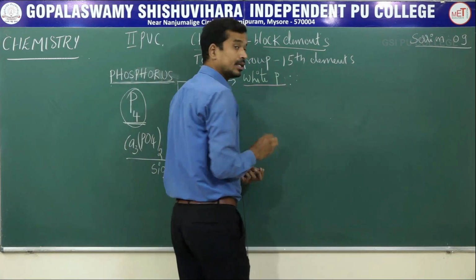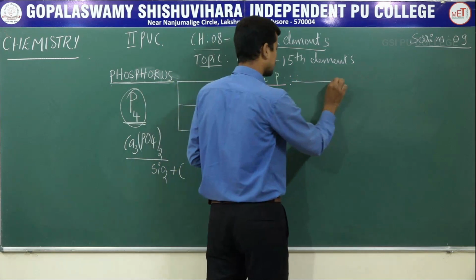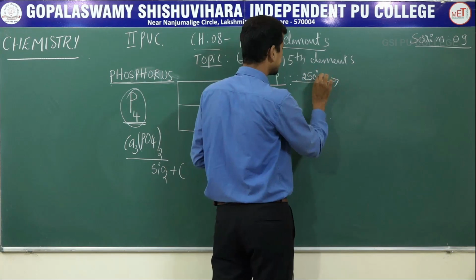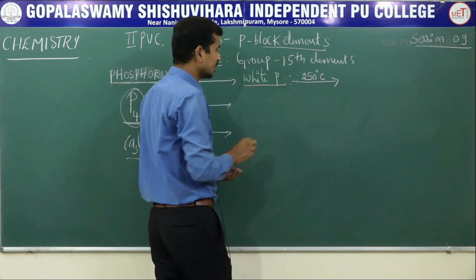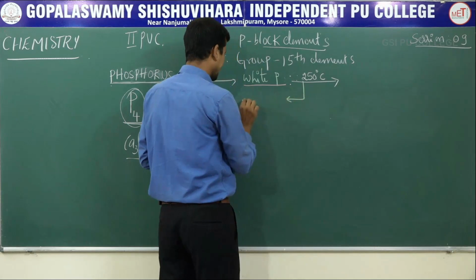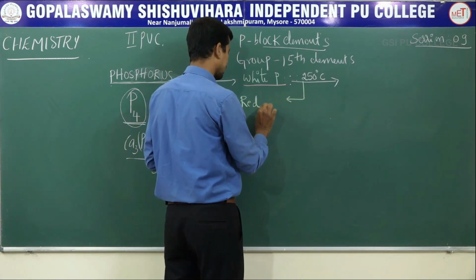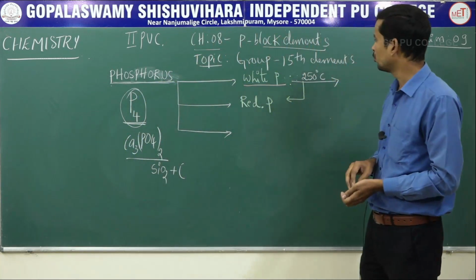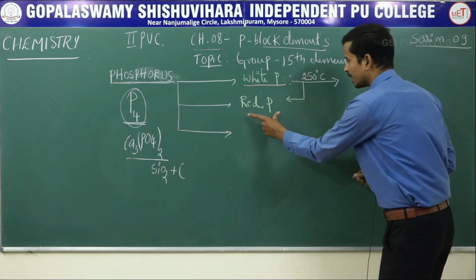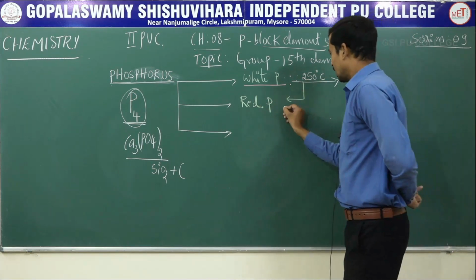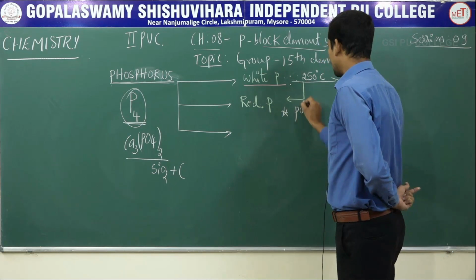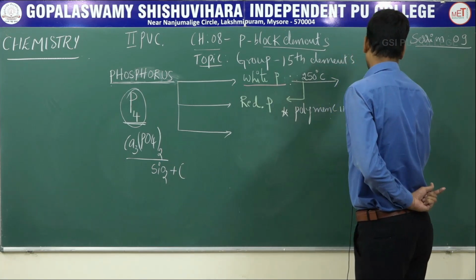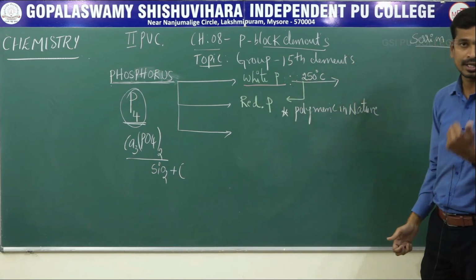Now see what to do to get red phosphorus. If white phosphorus is heated to about 250 degrees Celsius, it gives red phosphorus. Red phosphorus is polymeric in nature.